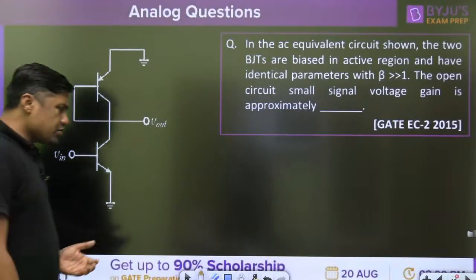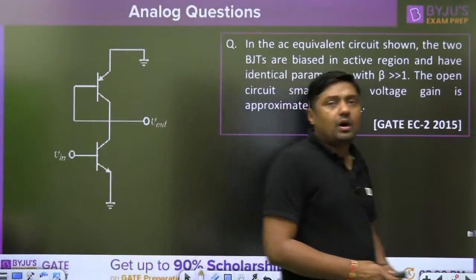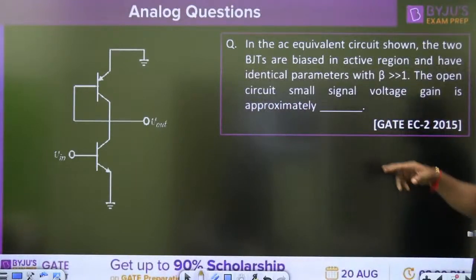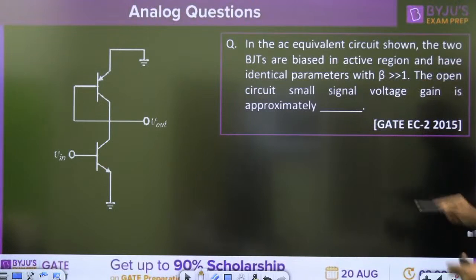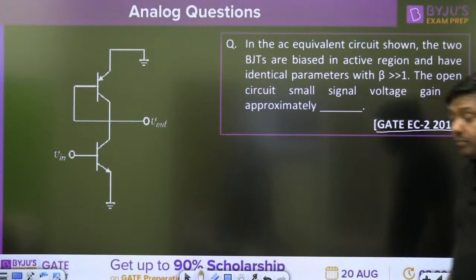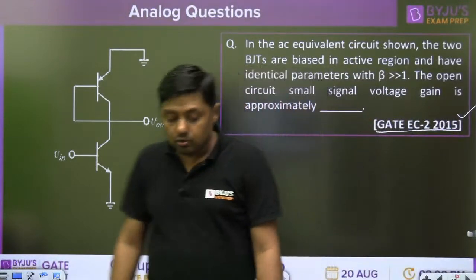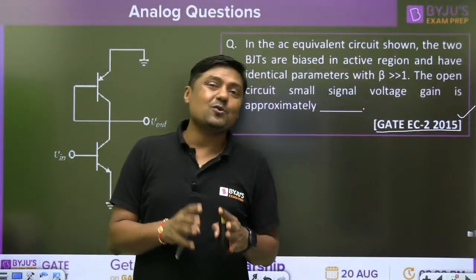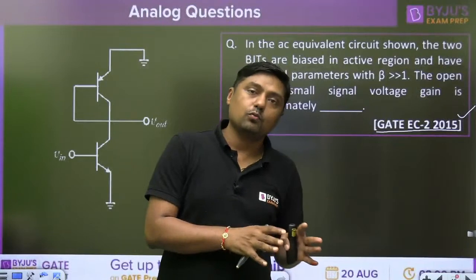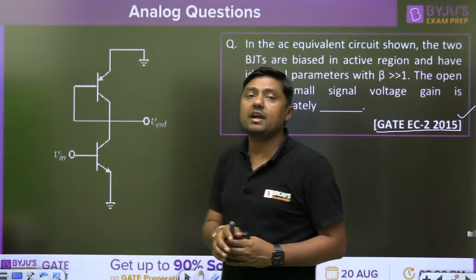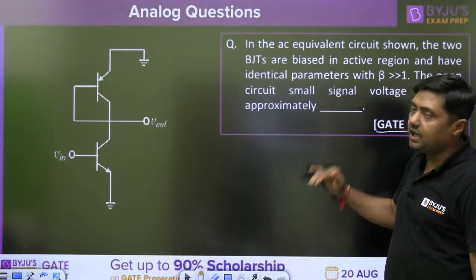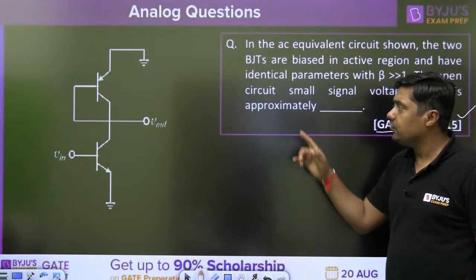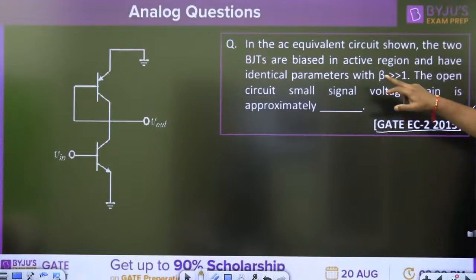Now, another question in analog. Again, a very simple one. In the AC equivalent circuit, in 2015, set 2 of electronics. We will solve the question from the electrical branch also. Don't worry. In electrical, we have very easy questions as well as very conceptual questions, both types in the electrical branch and in the instrumentation branch. First electronics, then electrical, then instrumentation, from the transistor and MOSFET.